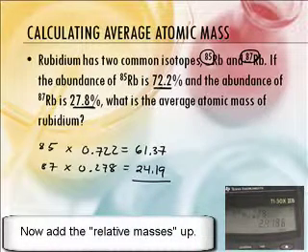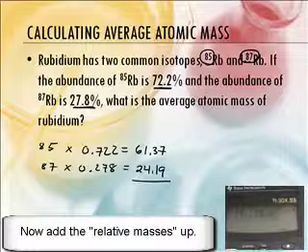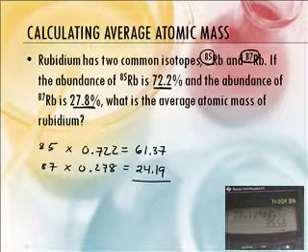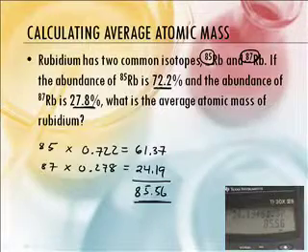Watch, folks, as Mr. Sams adds these two numbers up on his calculator. 24.19. It's amazing, isn't it? Plus 61.37. I bet you could have done this in your head faster than I did on the calculator. I could actually. Yeah. 85.56.